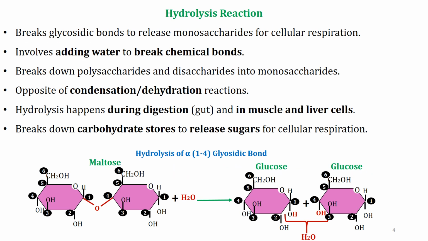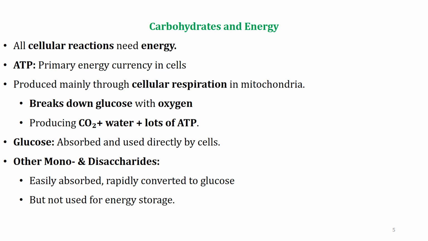Polysaccharides undergo a process called hydrolysis. During hydrolysis, glycosidic bonds are broken by adding water, releasing monosaccharides, which can be used in cellular respiration. This is the opposite of condensation or dehydration reactions. Hydrolysis occurs during digestion in the gut and in muscle and liver cells, breaking down carbohydrate stores to release sugar for energy.